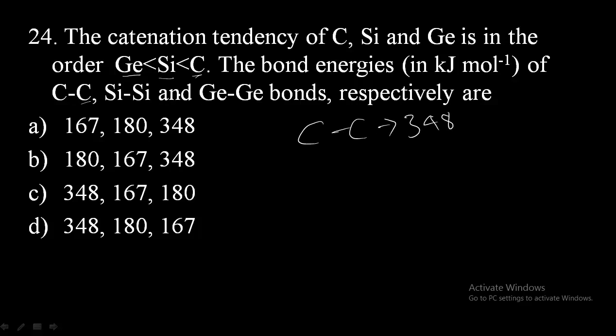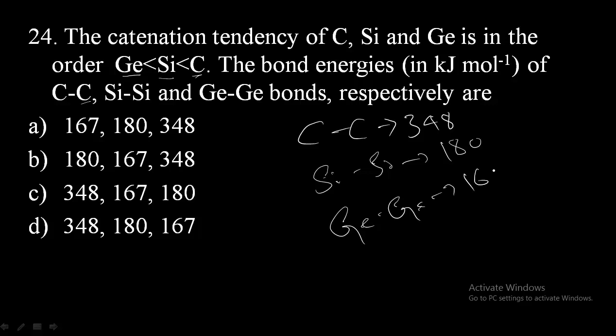Then the second one is silicon, which has greater tendency to undergo catenation than germanium, so its bond energy should be higher than germanium. That is 180. Silicon has the bond energy 180, and the remaining one is germanium, which has the bond energy 167. So which option is right here? Option D, 348, 180, 167.